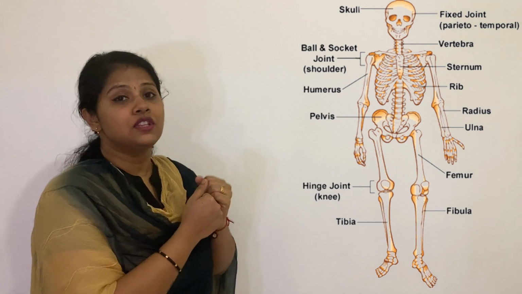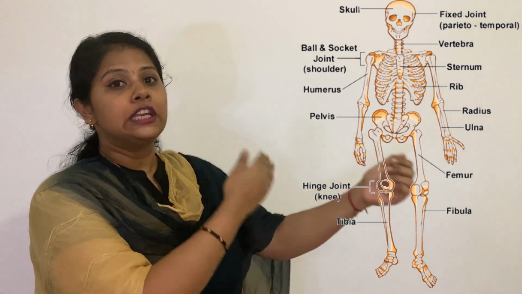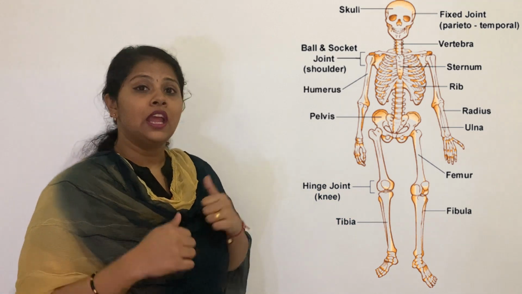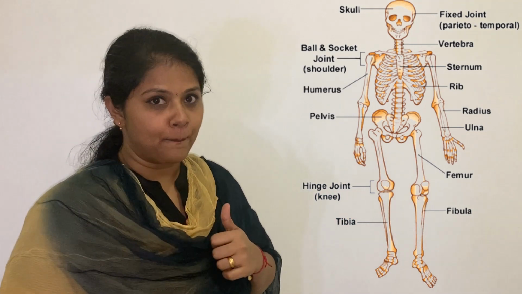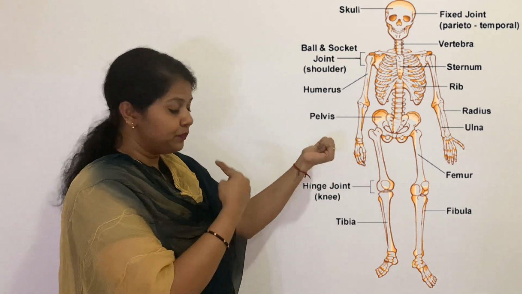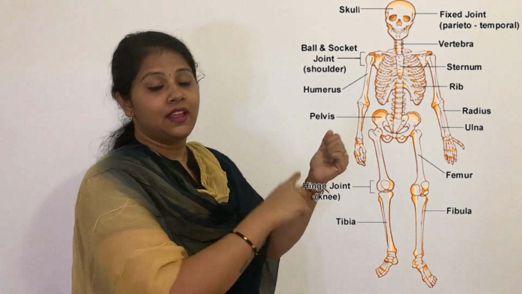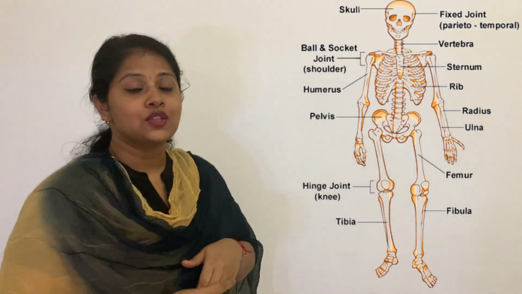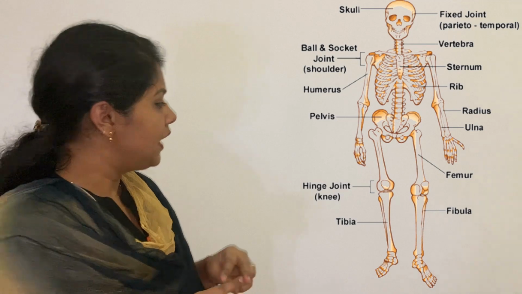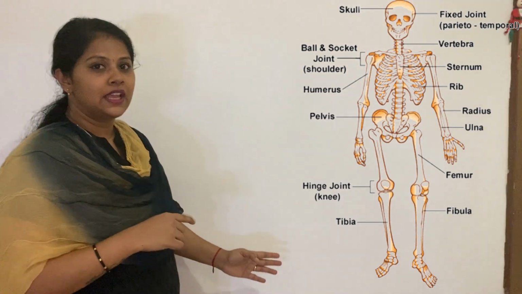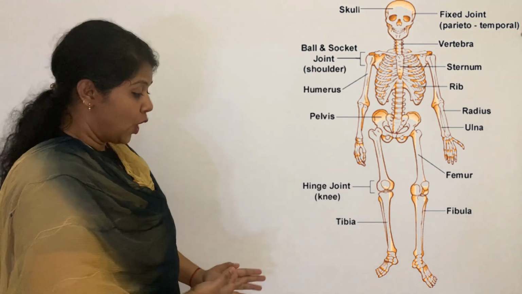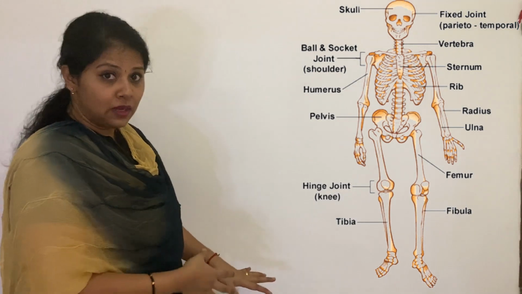The bone from shoulder till elbow is known as humerus. That is the longest bone of your arm. Then you can see bones from elbow to wrist. There are 2 bones, known as radius and ulna. Now coming to the lower limbs. You can see, same as arms, lower limbs also have 3 main bones.